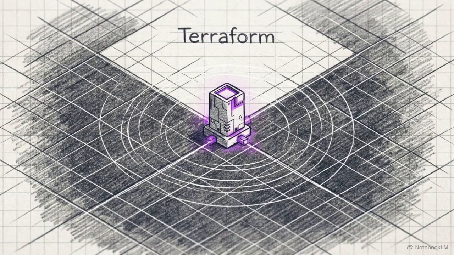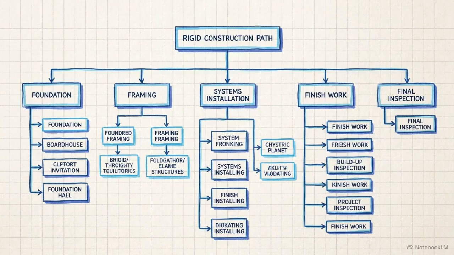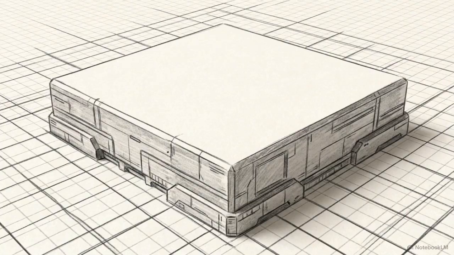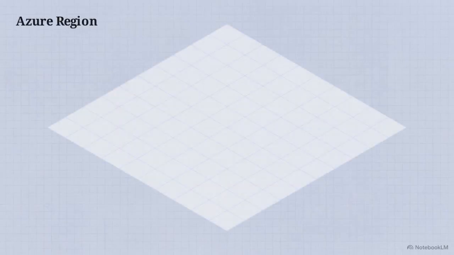We start with an empty Azure region. Terraform initiates the build by evaluating its dependency graph, determining the exact order in which to create resources. Terraform establishes the stateful foundation. It does this while remaining completely blind to the .NET applications or telemetry services that will eventually run there. Here we see an isometric grid representing the initial network provisioning.